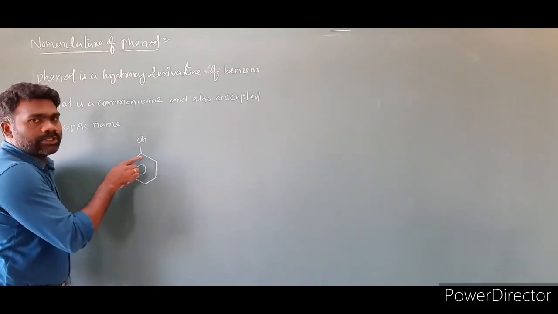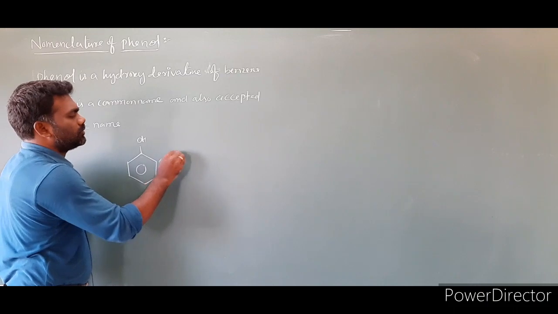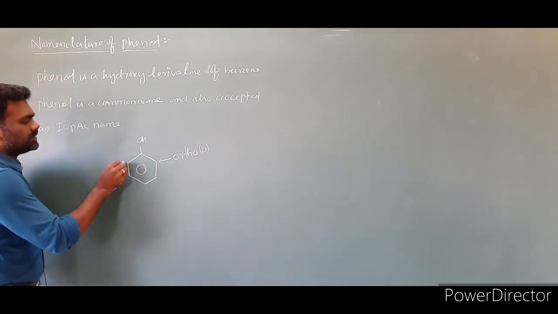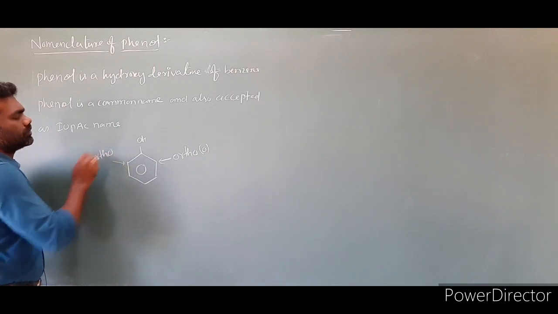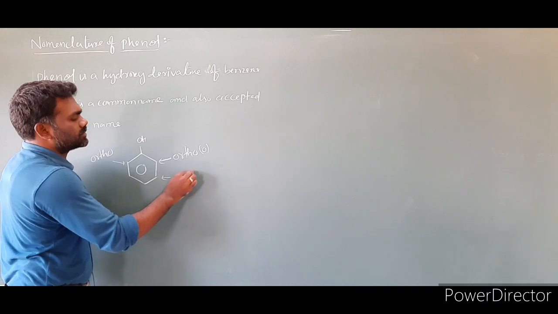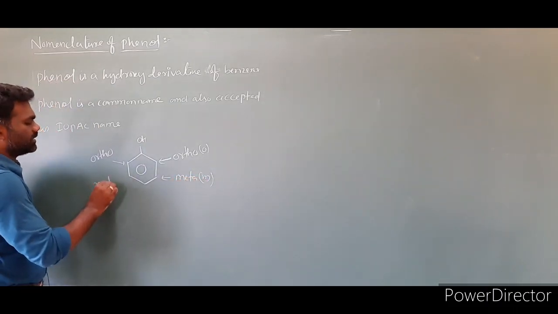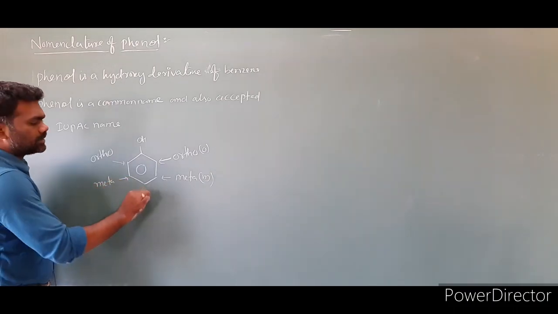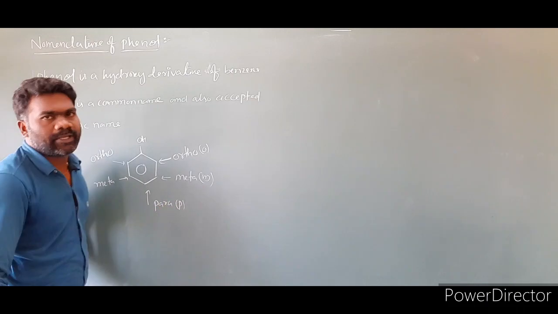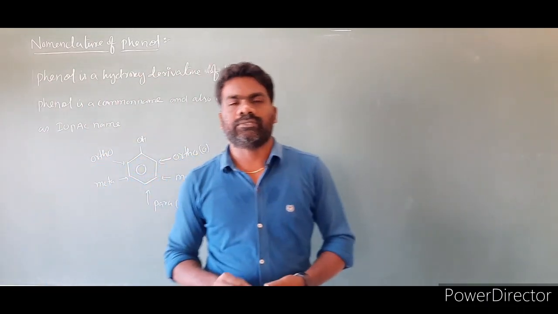At this position, the OH group is attached. The next two positions are called ortho positions, so I am labeling them as ortho. This is also an ortho position. The next two positions are called meta positions, which I am labeling as M. So this is also a meta position. And the next position is called the para position, which I am labeling as P. So: ortho position, meta position, and para position.